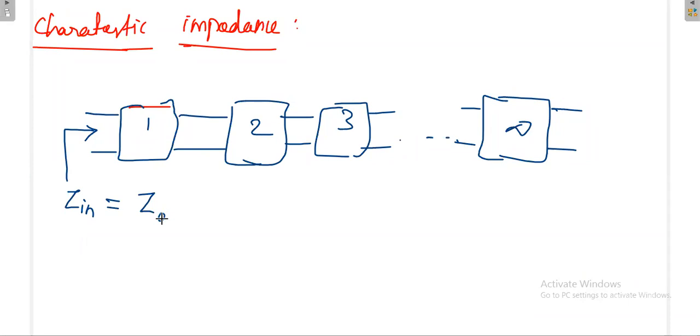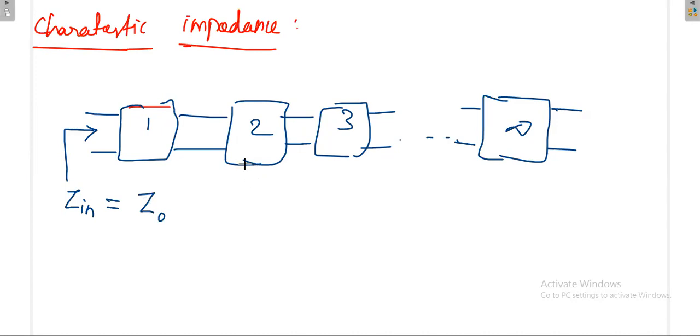When I connect an infinite symmetric network and measure the impedance at the input end, finally I get some value. That value is called the characteristic impedance of the circuit. It really gives you some characteristics of your transmission line.